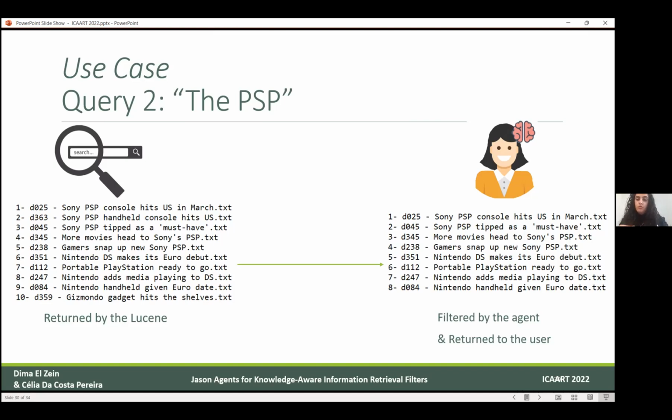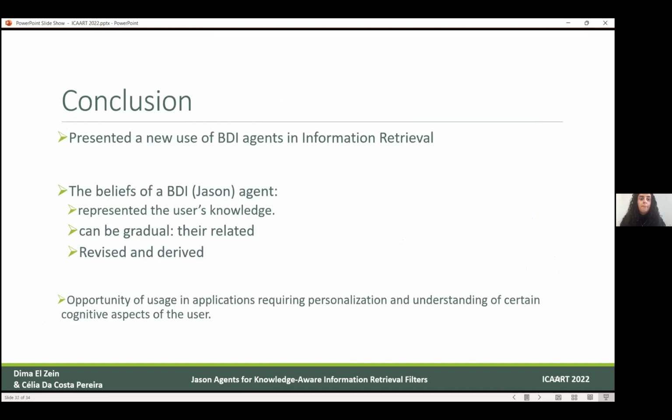And so on. Whenever the user submits a query, the agent will filter it and return some documents. Then the user will select some documents to read, the agent will extract the knowledge and do the revision, and it's a building process. So we come to the end of our presentation.